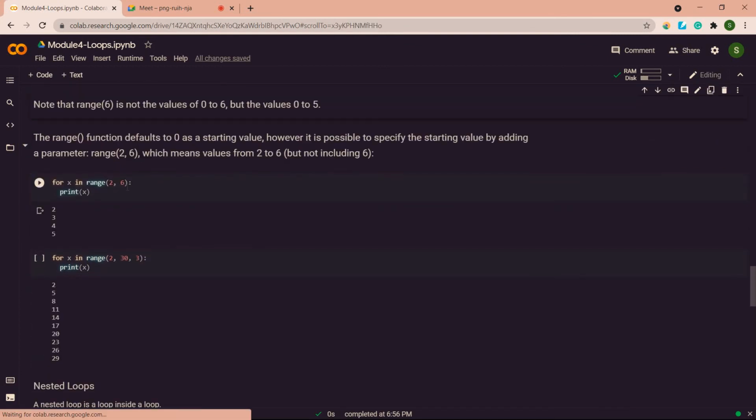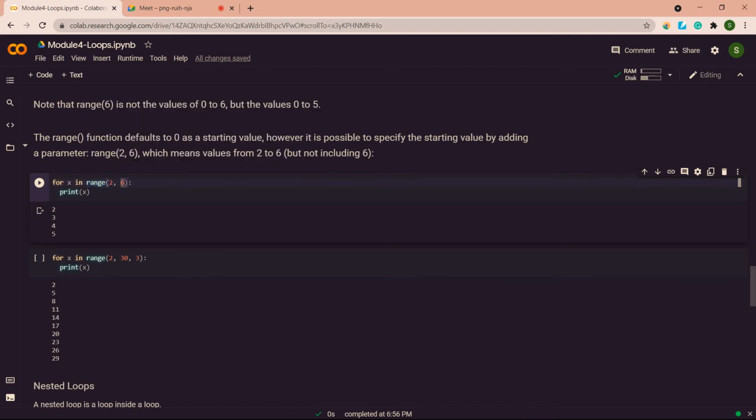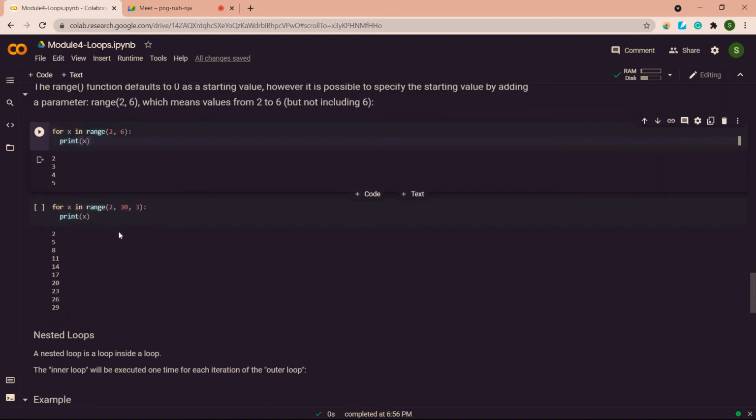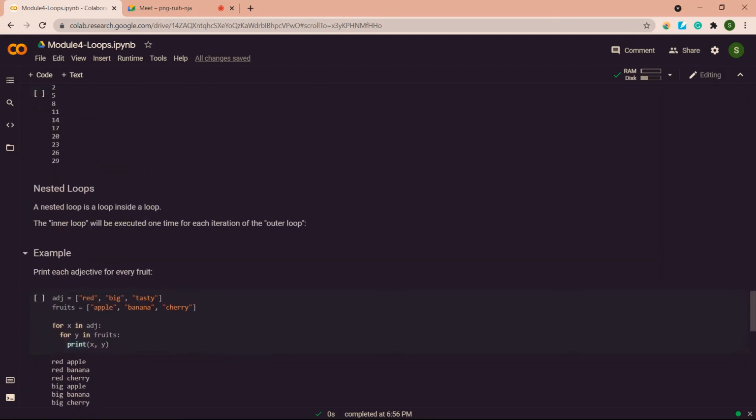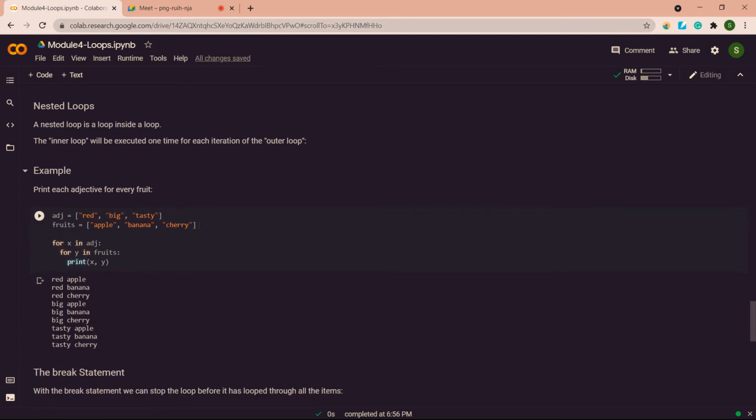so here is another one. I did not give any step value, it's by default 1. My start value is 2 and the ending value is 5, so I have given 6 here. So it will be printing 2, 3, 4, 5. Okay, so these are examples. And we have seen nested if in conditional statements. In the same way, we can also use nested loops. That is, a loop inside a loop.